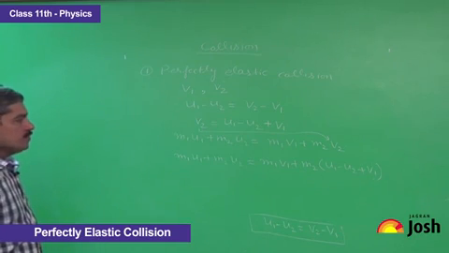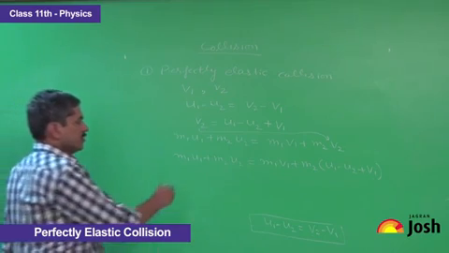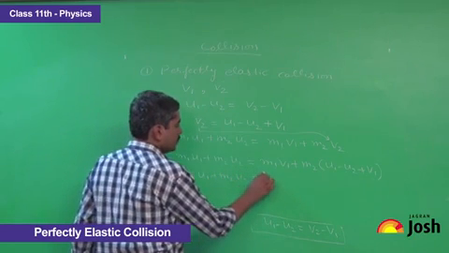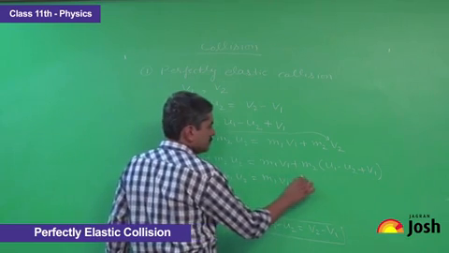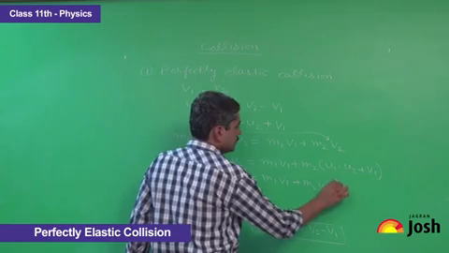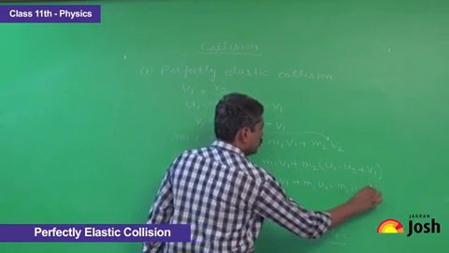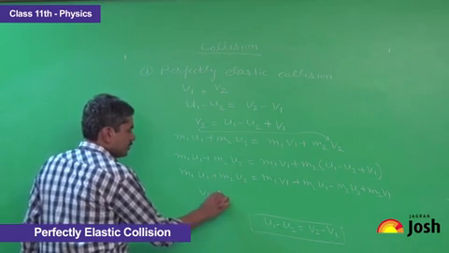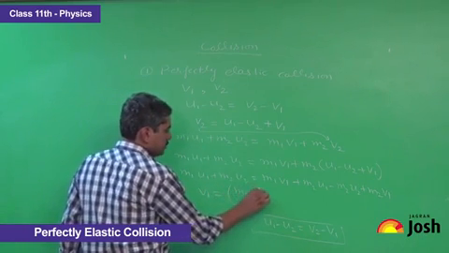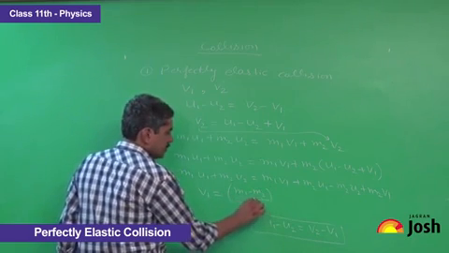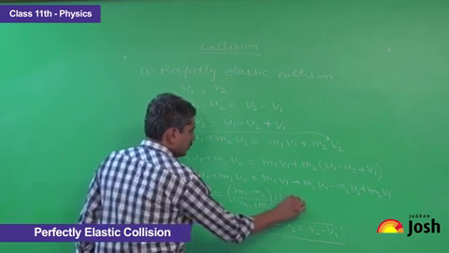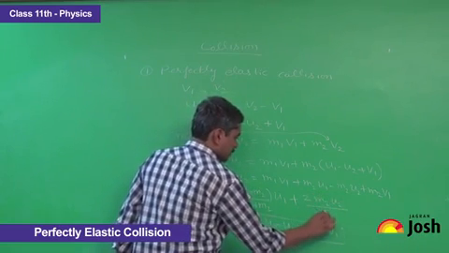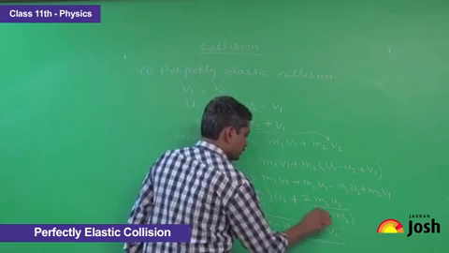Now collecting the terms of v1 on one side and the rest on the other side, we can write it as m1 u1 plus m2 u2 minus m2 u1 plus m2 u2 is equal to m1 v1 plus m2 v1. By solving it we will get v1 is equal to (m1 minus m2) upon (m1 plus m2) into u1 plus twice m2 u2 upon (m1 plus m2).